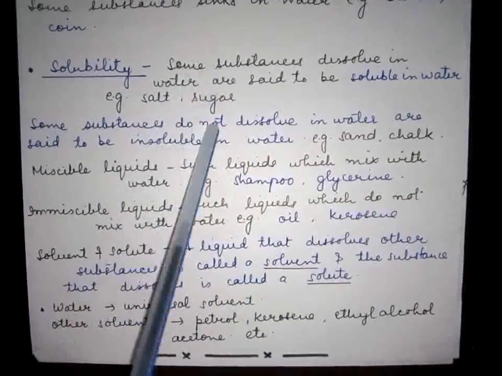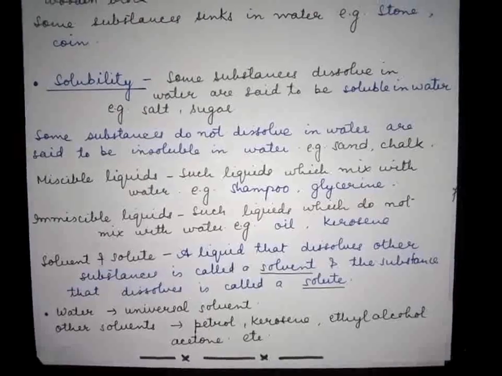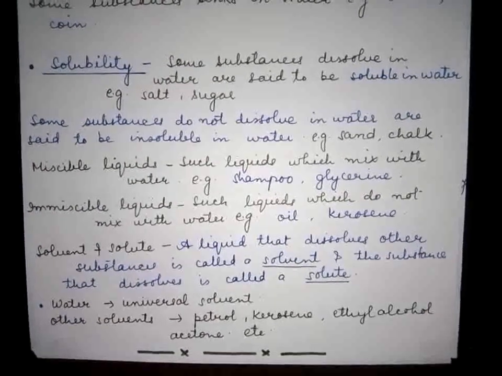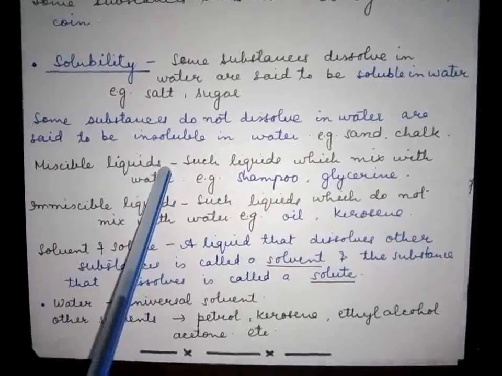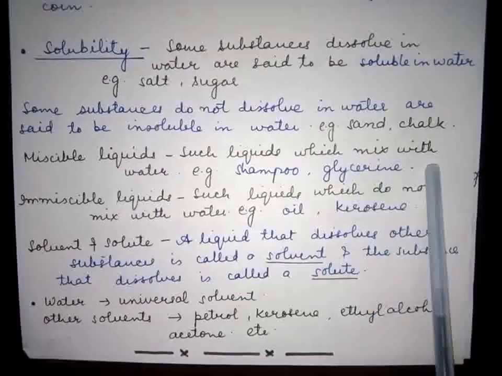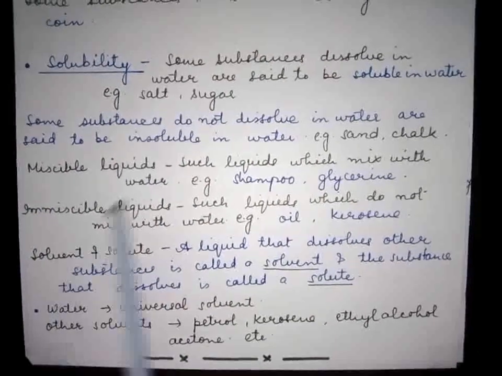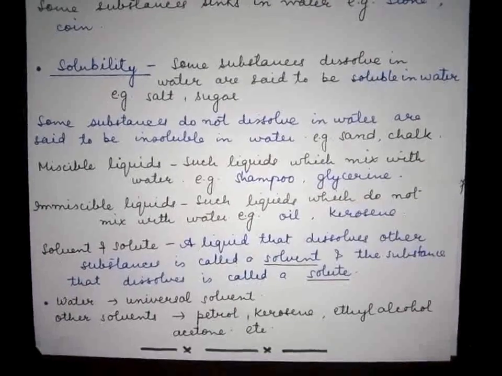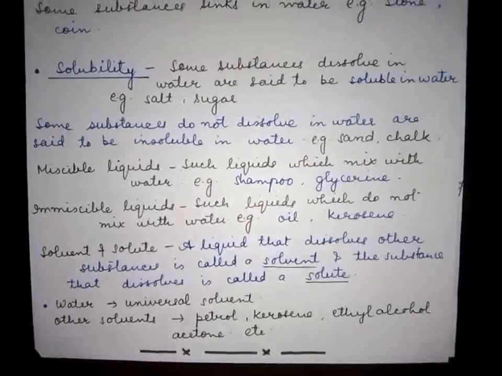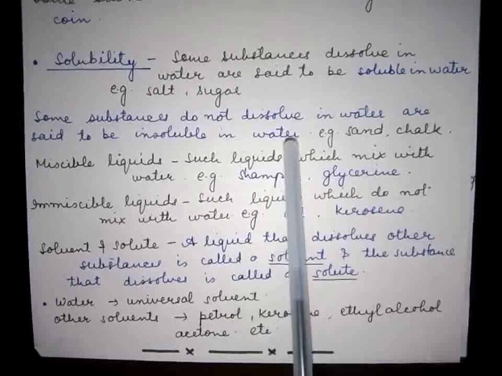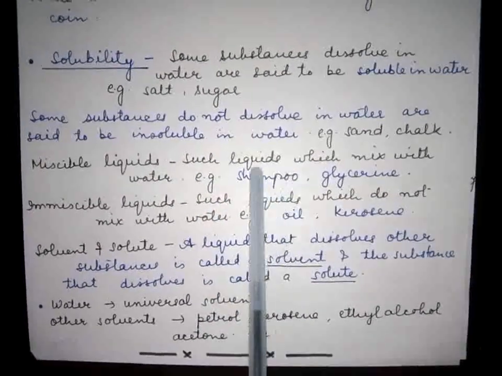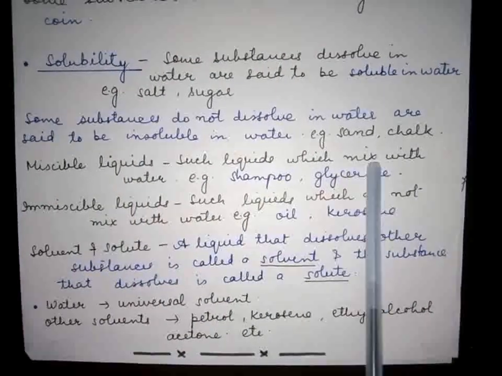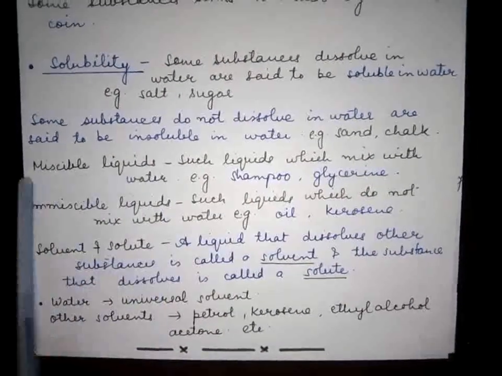So we have been talking about solid substances, but there are some liquids also which mix with water and some which do not mix with water. What are miscible liquids? Miscible liquids are those liquids which mix with water. We have shampoo, which can easily mix with water. Glycerine is there. You cannot separate them after mixing with water. Such liquids are placed in the category of miscible liquids. So when liquids mix with water properly, they are called miscible liquids.